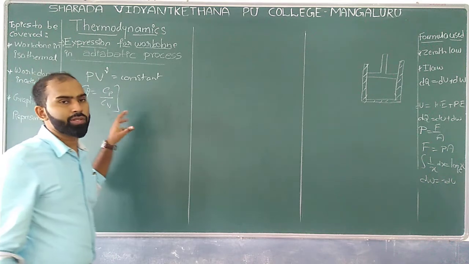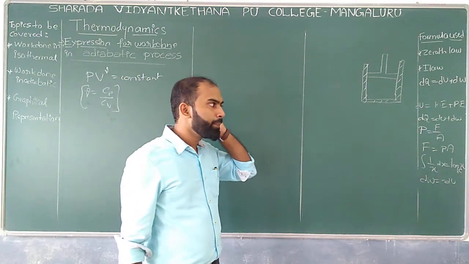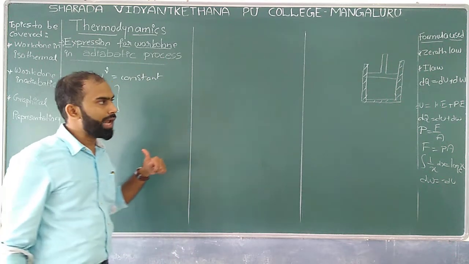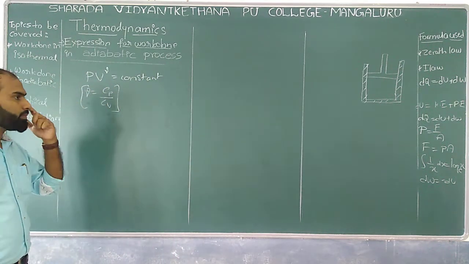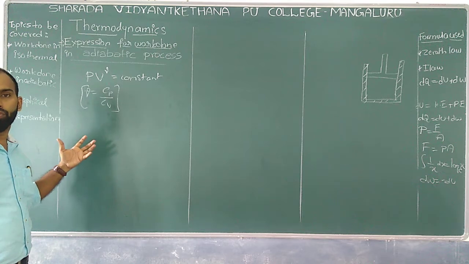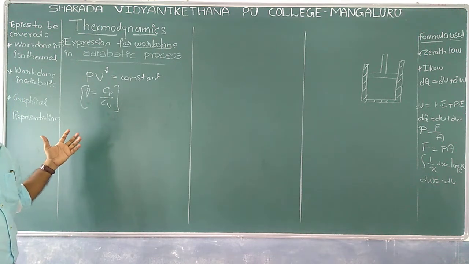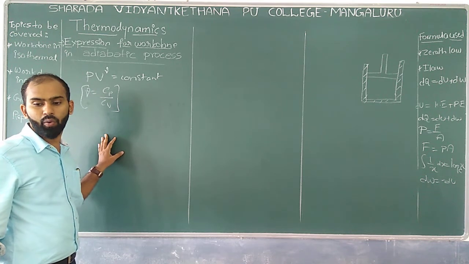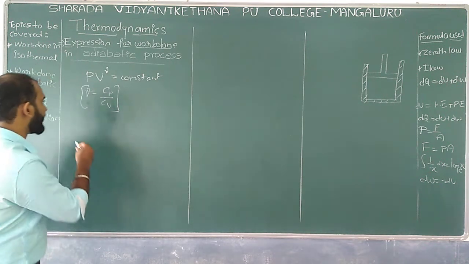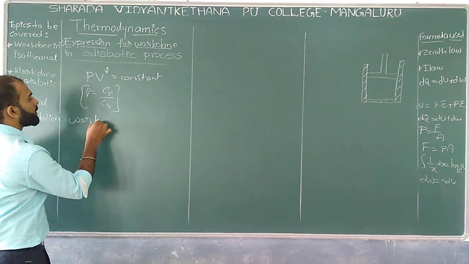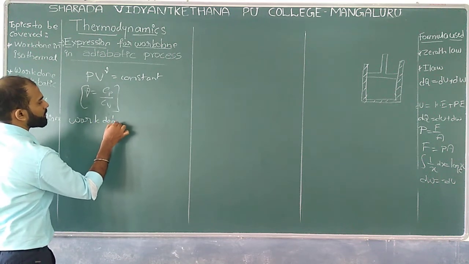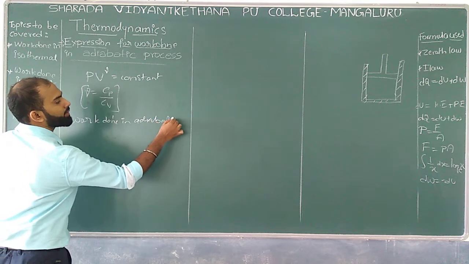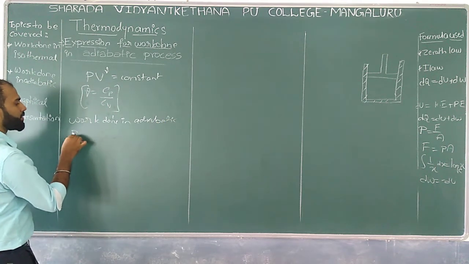Well, now if there is no exchange of heat over here, so what happens? dW is equal to the decrease in internal energy. Now, what is the work done in the process we can have? What is the work done in adiabatic process we can have over here? The work done in adiabatic process.